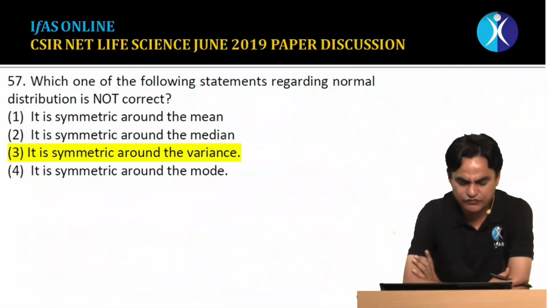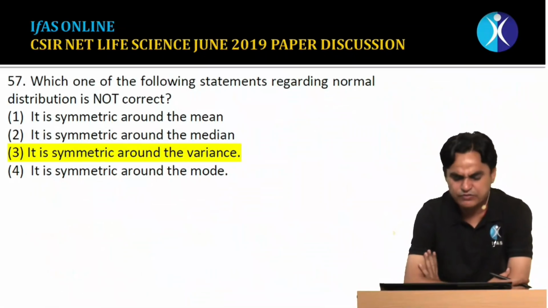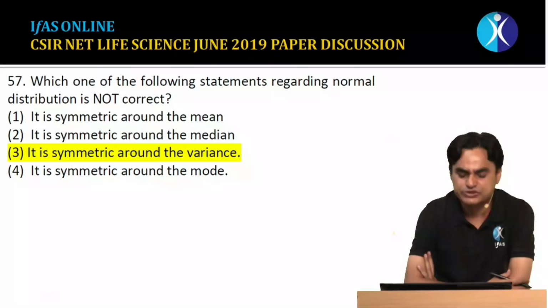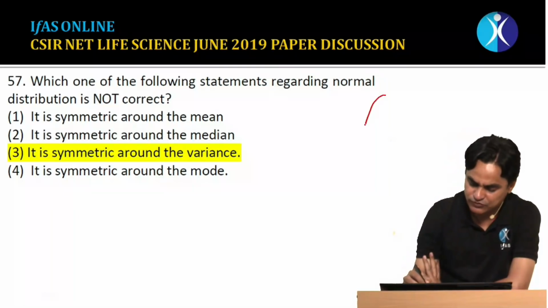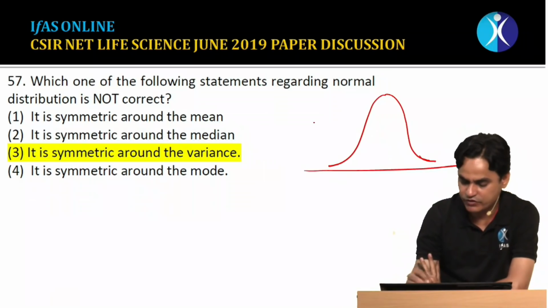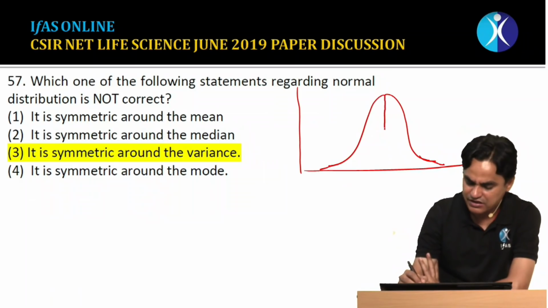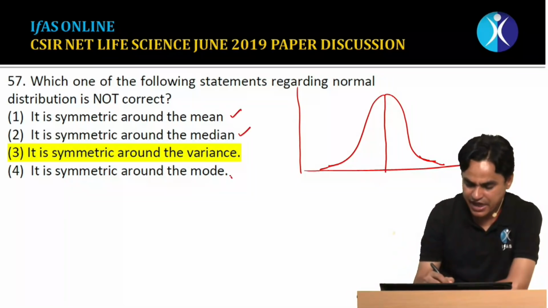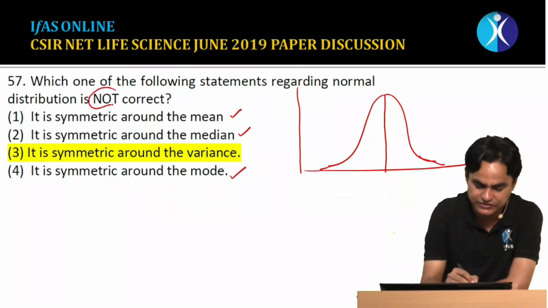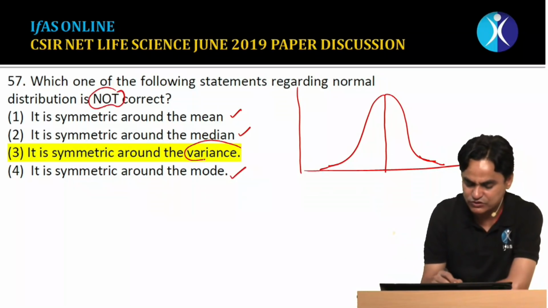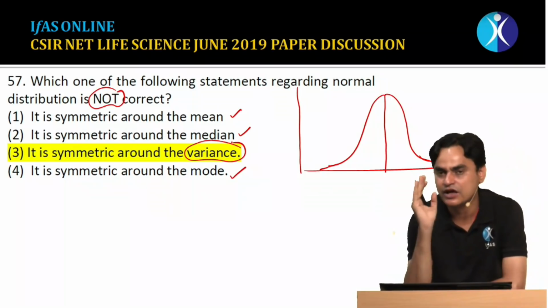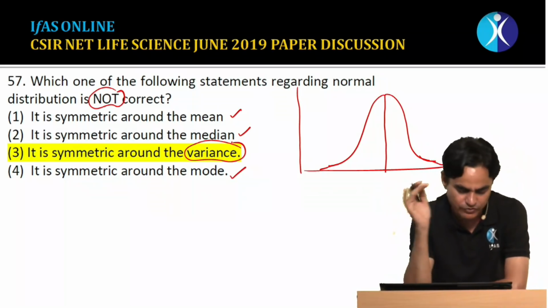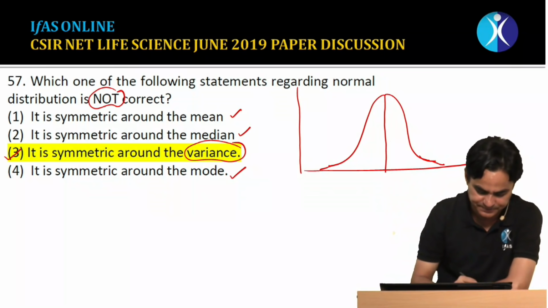Moving to question number 57. Which one of the following statements regarding normal distribution is not correct? Normal distribution, as you all know, shows a bell-shaped curve. There is a bell-shaped curve for a normal distribution, and there is a symmetrical distribution around the mean, median and mode. So the question is which is not correct. So it is symmetric around the variance. No, it is not symmetric around the variance, it is symmetric around the mean, median and mode. So statement third is not correct.